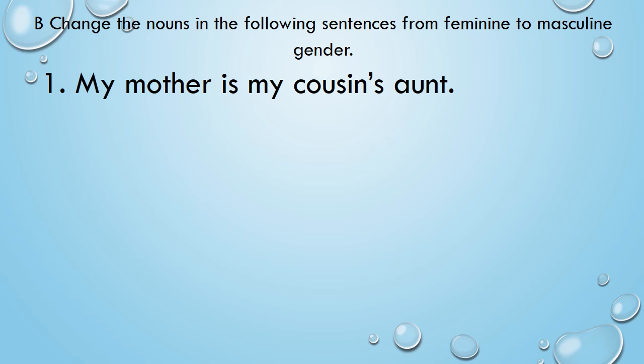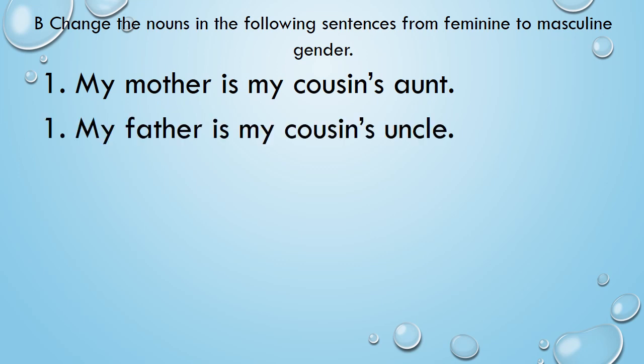Cousin is a common gender because cousin can be a boy or a girl. Right? So let's write the sentence. My father is my cousin's uncle. Mother will change to father, aunt will change to uncle.